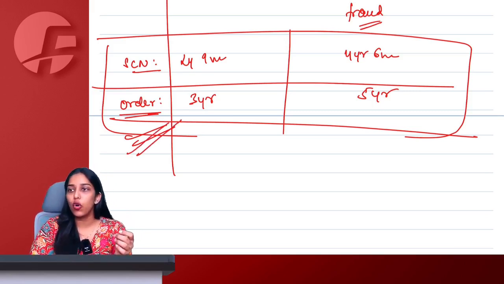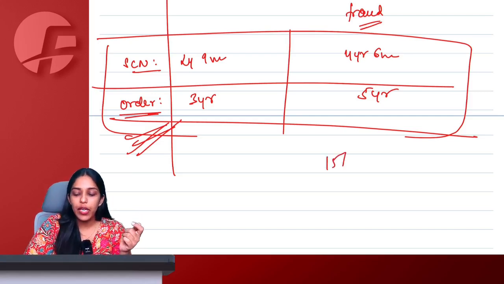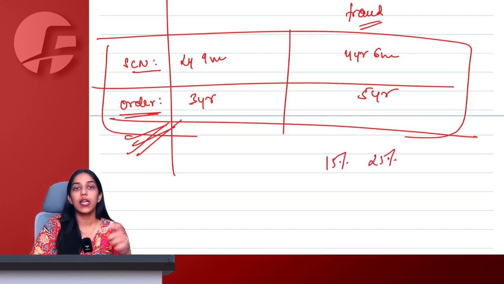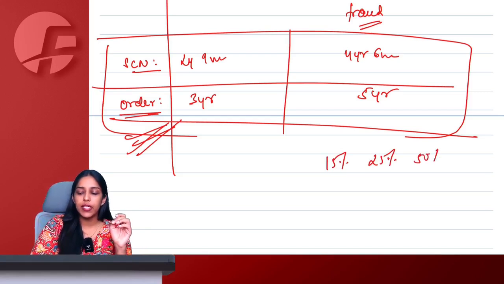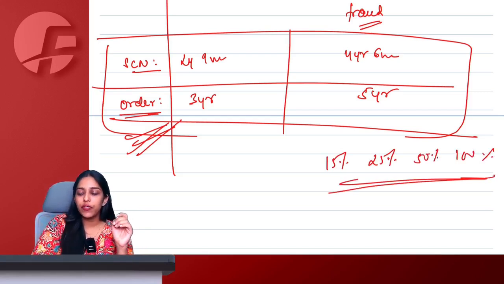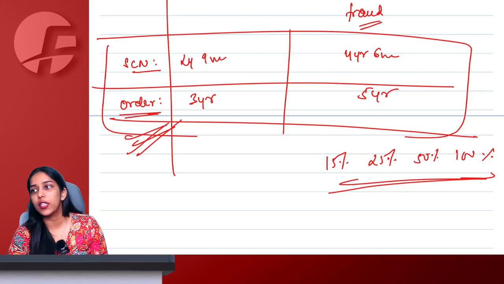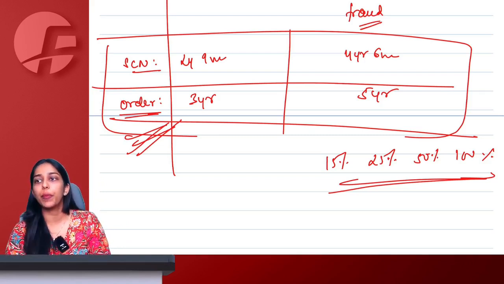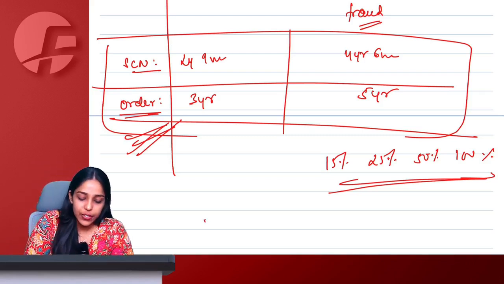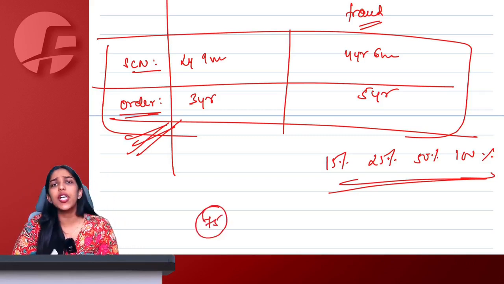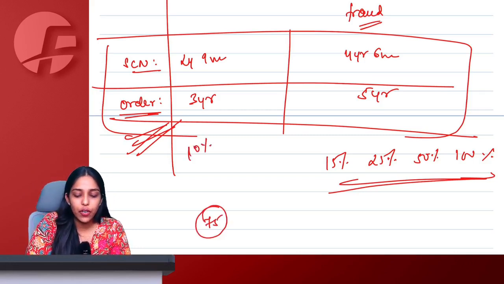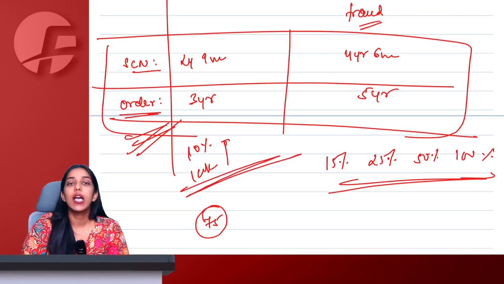But in 74, if before show cause notice 15%, after show cause notice 25%. After order within 30 days 50%. After that 100% of the tax penalty you are required to pay under section 74 because you are involved in fraud. Section 75 and here it was 10% of tax or 10,000, whichever is higher.